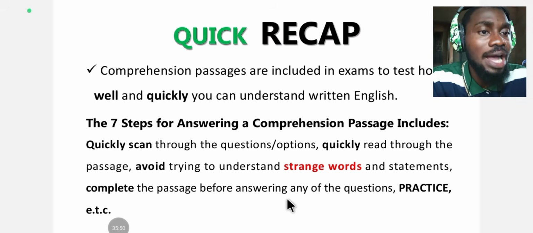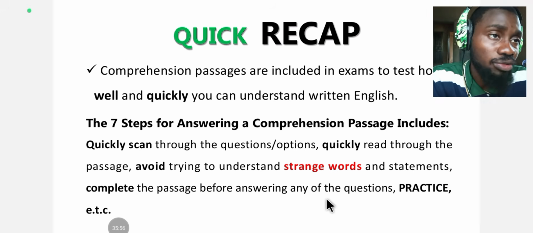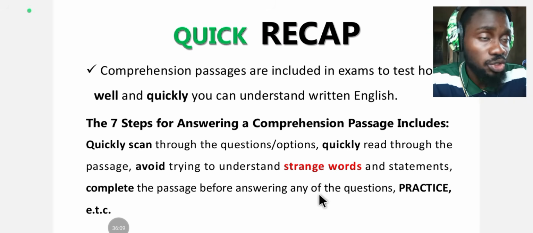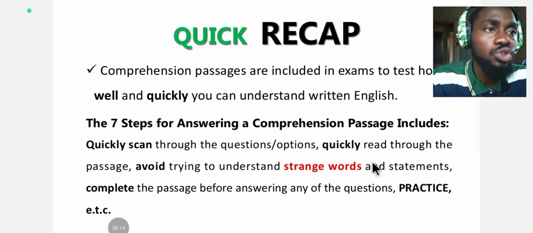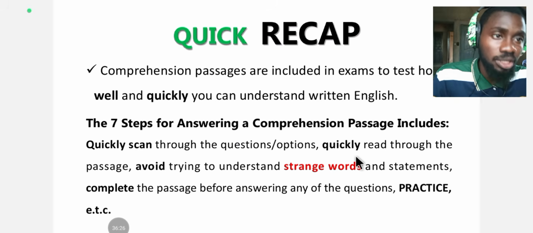Complete the passage before answering any of the questions. Ensure you complete the passage before answering any of the questions. Read the passage from the beginning to the end before you answer the question. And do not forget to read your options. Read all your options before you pick any of the options. Don't feel like, I've seen the answer. Don't be overzealous. Read all the options before you pick your option.